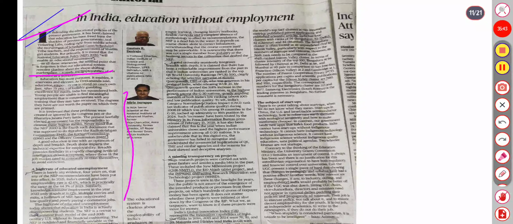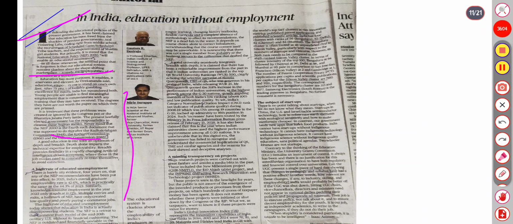The presently, lawfully elected government's responsibility cleans the audience tables, never minded NEP 2020, the fourth such document after the Radhakrishnan Commission, 1948, Kothari Commission, 1966, and the 1985 policy. So a high rate of education unemployment.